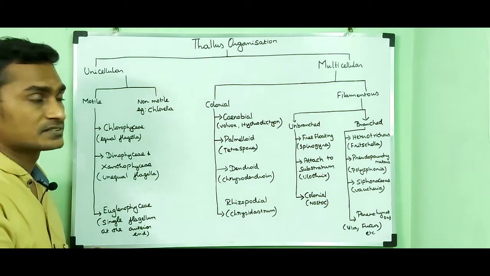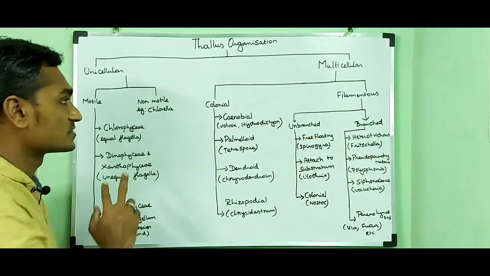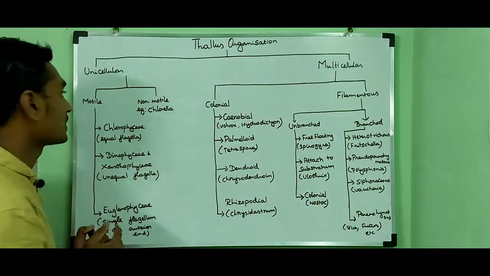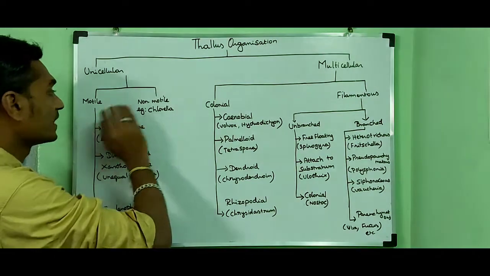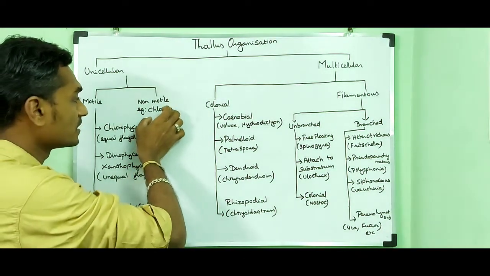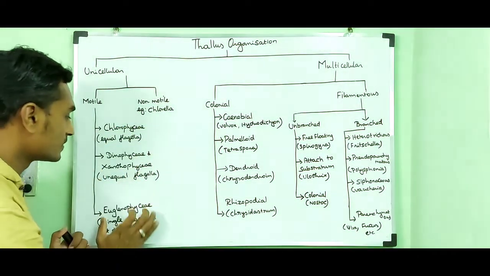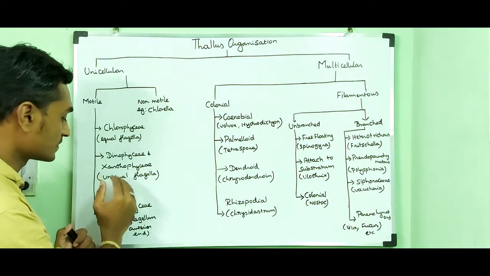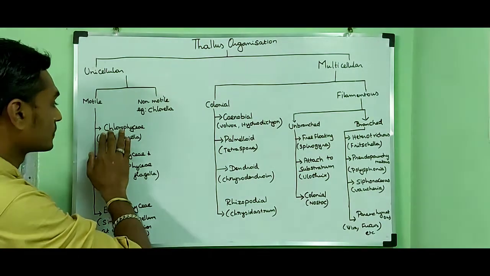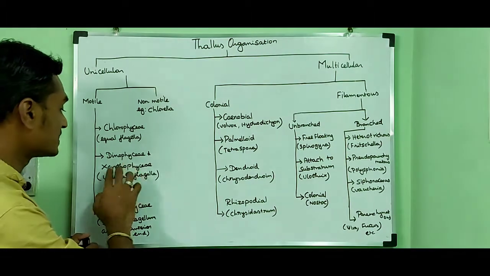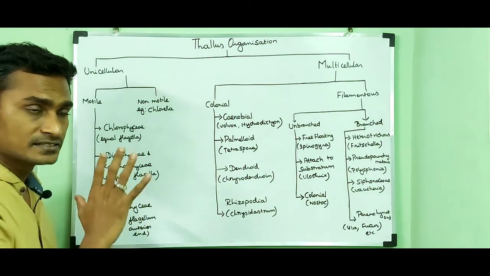end. So first, we divide the thallus organization of algae into two types, unicellular and multicellular. The unicellular can again be divided into two types based on their movement: motile and non-motile. An example of non-motile is Chlorella, because they do not possess flagella. Then the motile are further divided into three: Chlorophyceae, Dinophyceae and Xanthophyceae, and Euglenophyceae, based on their flagella. Chlorophyceae contains equal flagella, Dinophyceae and Xanthophyceae contain unequal flagella, and Euglenophyceae contains a single flagellum at the anterior end.